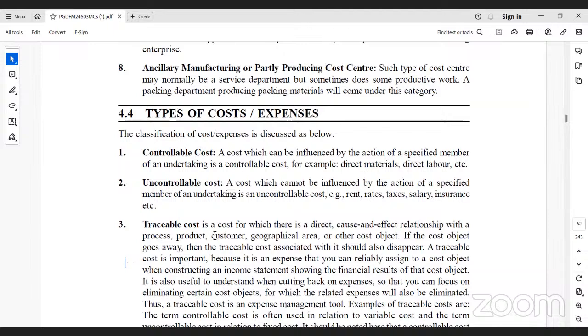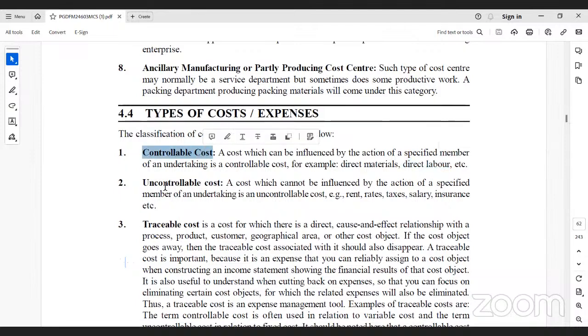Controllable cost: the firm can control the cost within its own hands, like direct material. The company can buy good quality material at cheaper rates, and can appoint skilled and efficient labor. If a company can do that, it can control the cost.